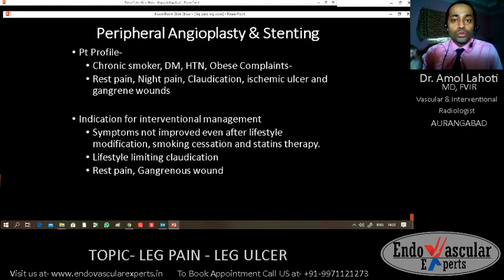They will have to stop tobacco in any form completely, because even if we do angioplasty and stenting, if they continue smoking or tobacco chewing, the vessel might get blocked again. So those patients who have gangrenous wound, rest pain, or their lifestyle-limiting claudication or pain that they are not able to walk, they have to undergo some form of treatment.